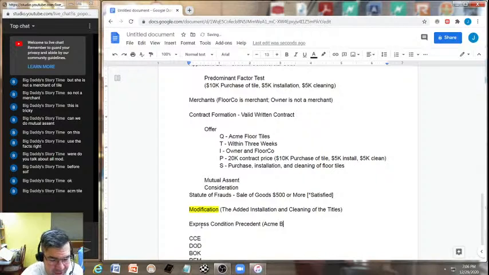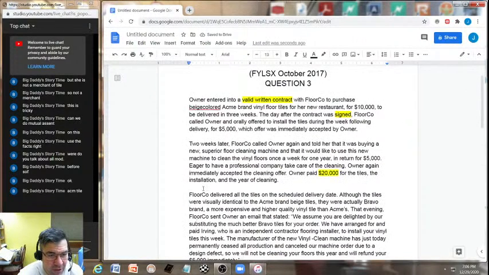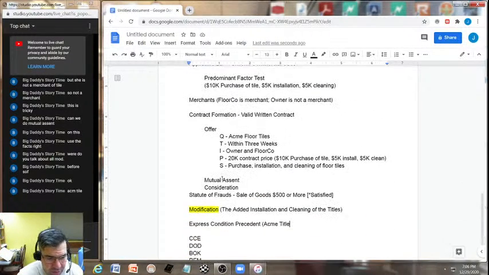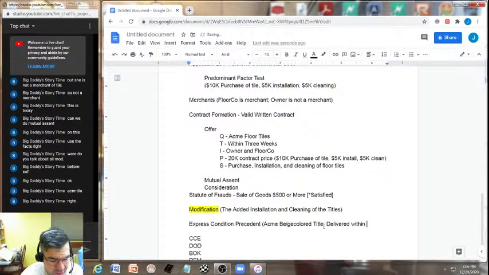Yeah, exactly. Acme tile. But remember, what kind of tile here is a big deal. It's that beige colored tile. Absolutely. Okay. And what is it too? That it has to be delivered within 3 weeks.